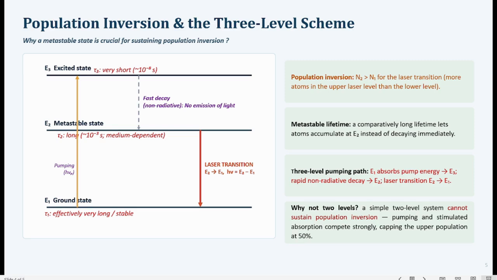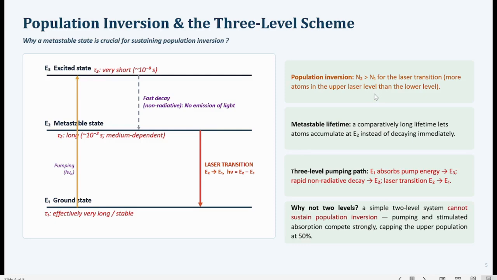In that case, the atoms in the metastable state, after absorbing photons, will jump back to the lower state E1, and then photons will be emitted in this process. The photon energy will be h nu equal to E2 minus E1. So the frequency of the photon nu is dependent upon the energy difference between the metastable state and the lower state. So all the photons will have the same frequency, or you can say the same wavelength. This means that light of a single color will be emitted in this laser emission.